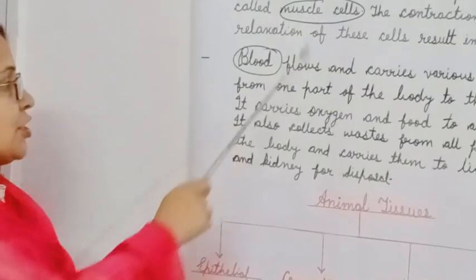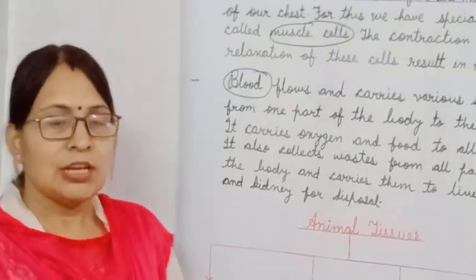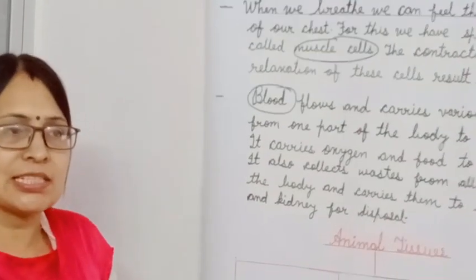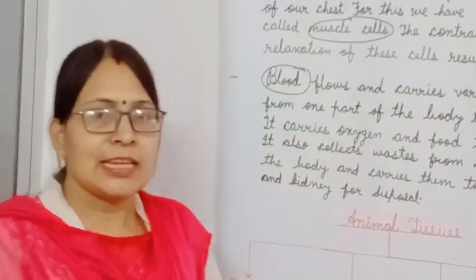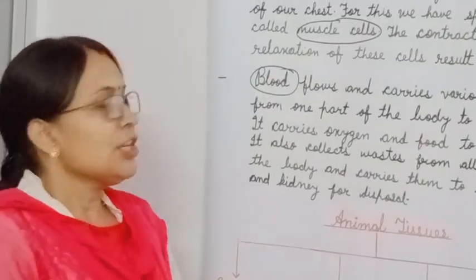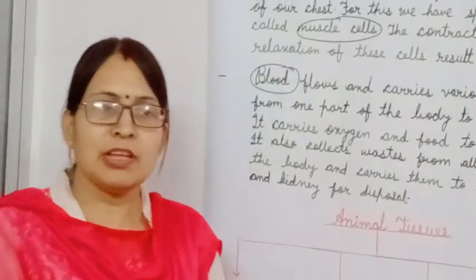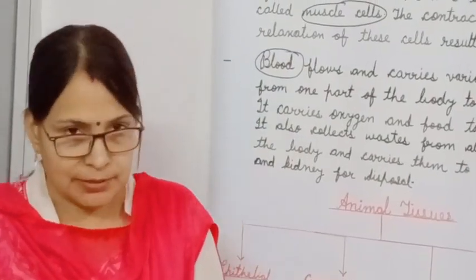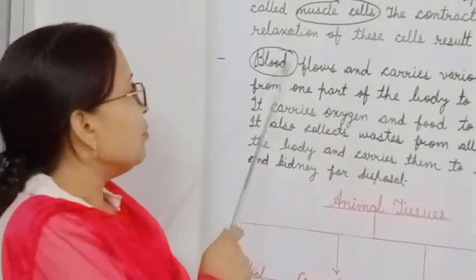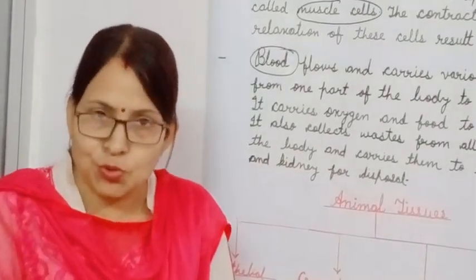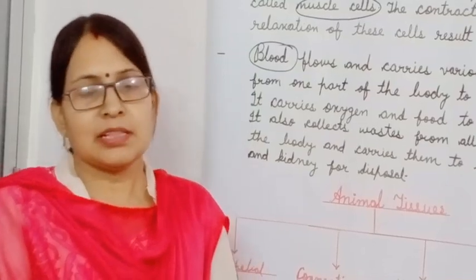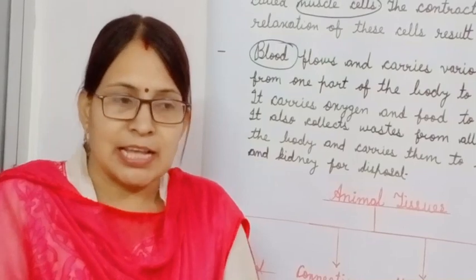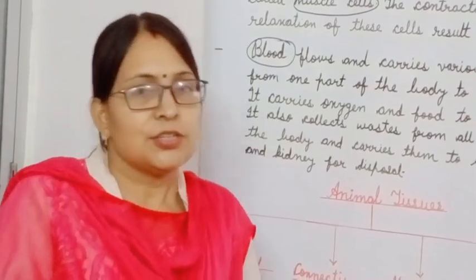As we have taken here two examples of cells, first one is muscle cells. Cells are forming the tissues, so we can say muscle tissues. These muscle tissues perform a very important function for our body, that is the movement of our body. At the same time, blood cells forming the blood tissues are also performing an important function for our body, that is they are carrying substances from one part of the body to another part.